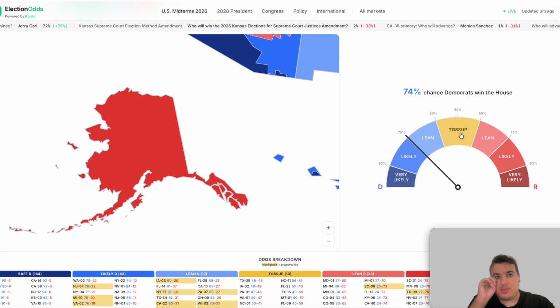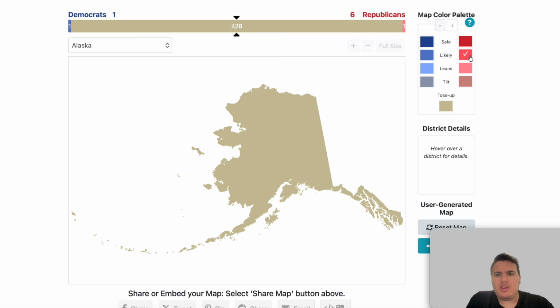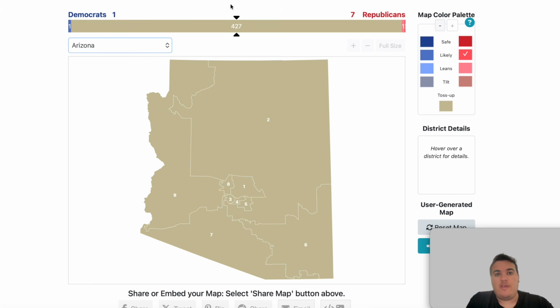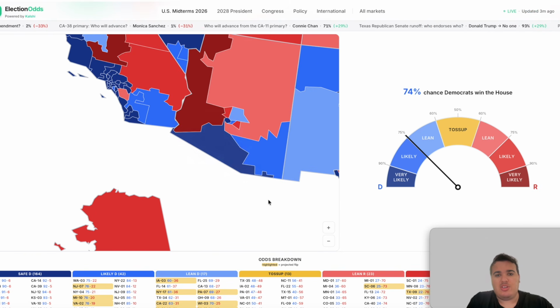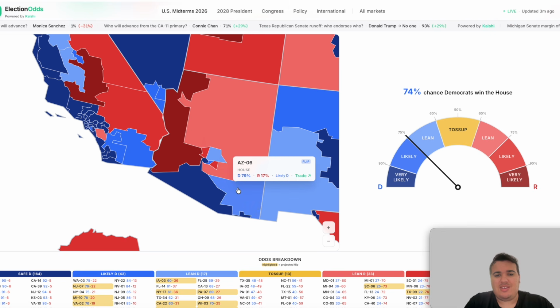For any toss-up districts, I am going to be going with what the numbers say. When you look at it, you see 80 Republican, 15 Democrat. I'm going to be going with the rankings on that one. So just to clear that up. So Alaska, we can officially put in the likely Republican category. Next, we're going to move to the state of Arizona. Arizona is going to be interesting because based on my own prediction rankings, there are a few battleground districts here in the state. These are going to be the 8th district and the 6th district.